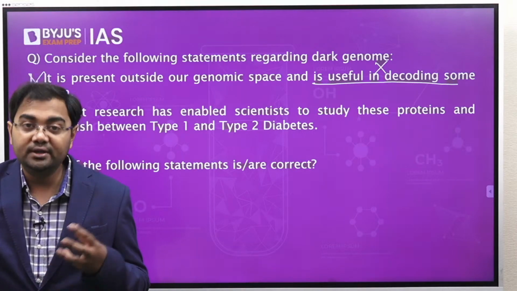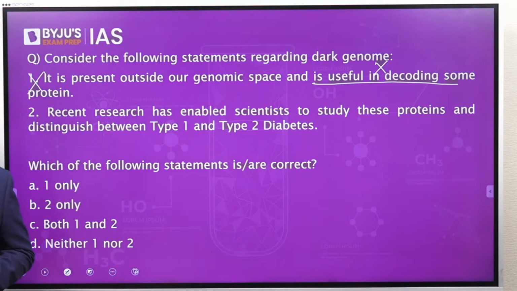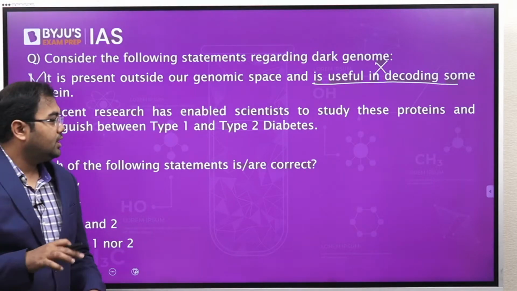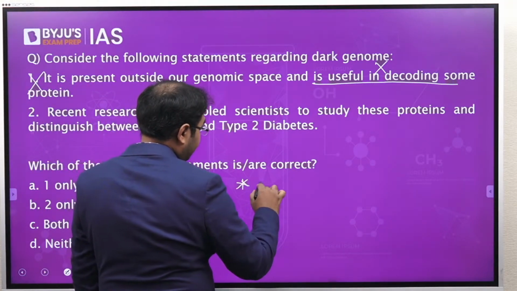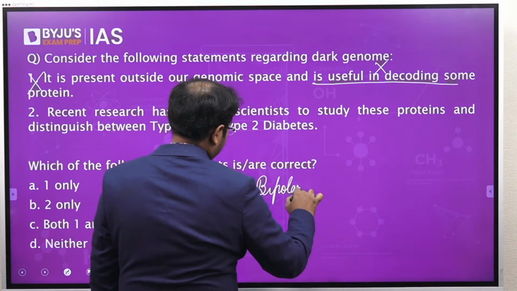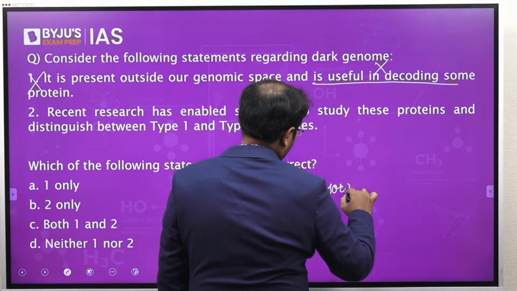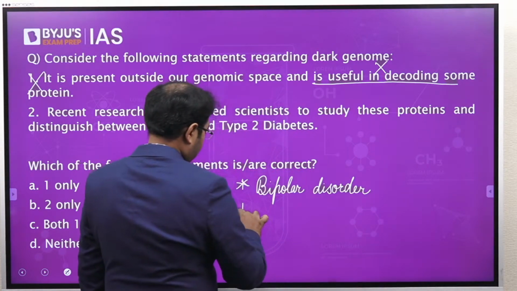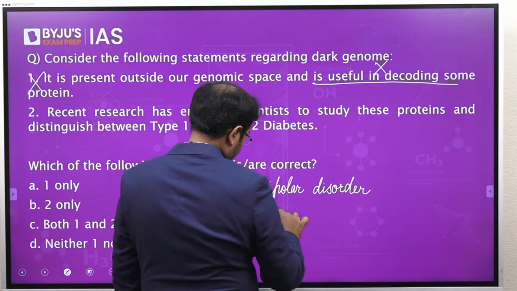So this small development that has happened is about the understanding of these two mental disorders. What are they? One is bipolar disorder, and the second one is schizophrenia.